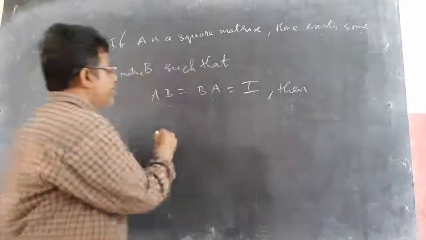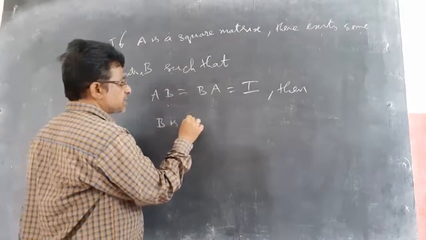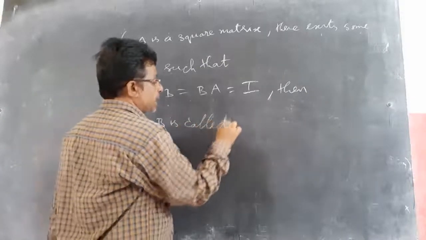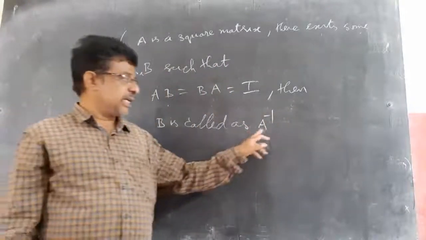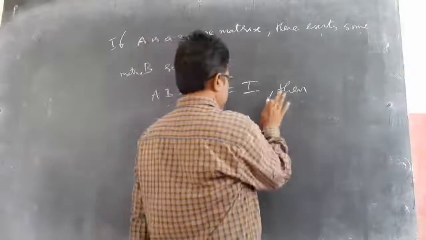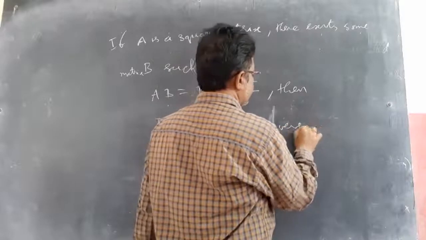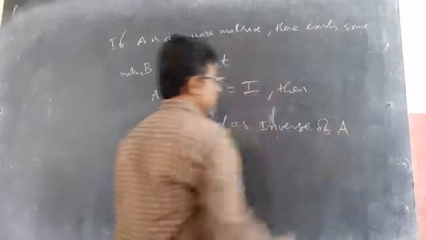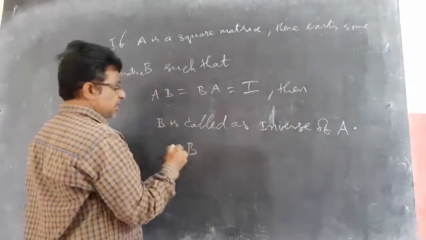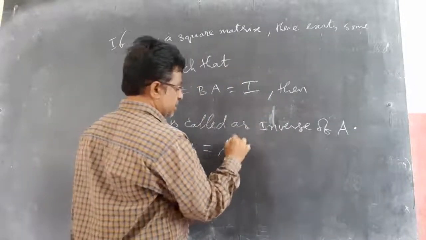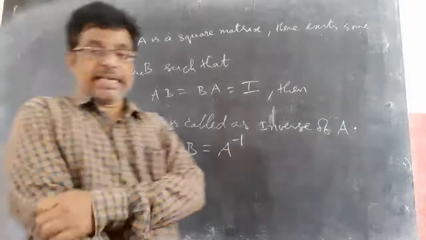Then B is called A inverse, or inverse of A, and it is represented like this: B equal to A inverse.